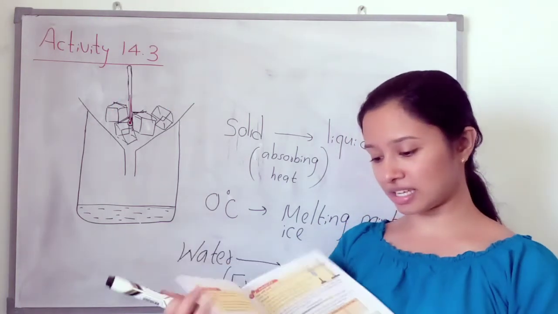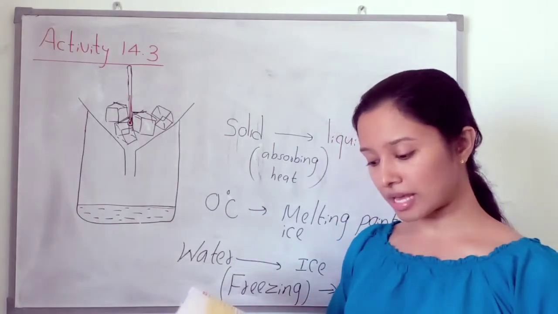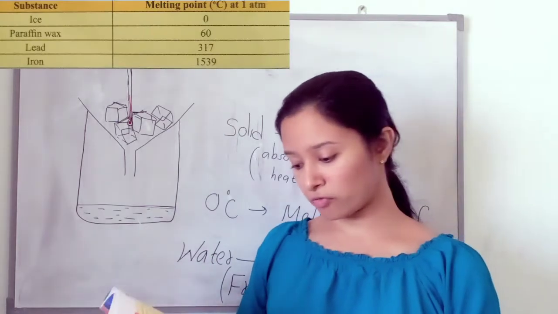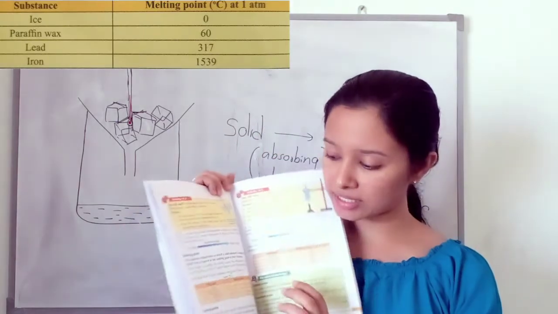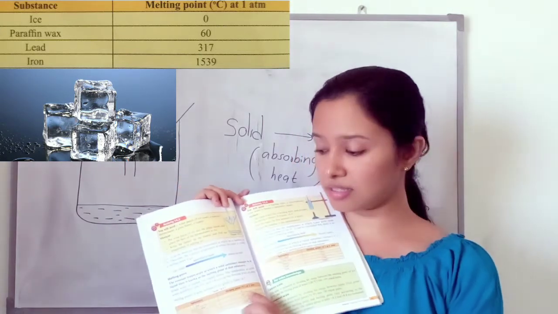Here you can see on page number 44, there's a table. You can see the melting points of some substances. Here you can see ice, the melting point is 0.